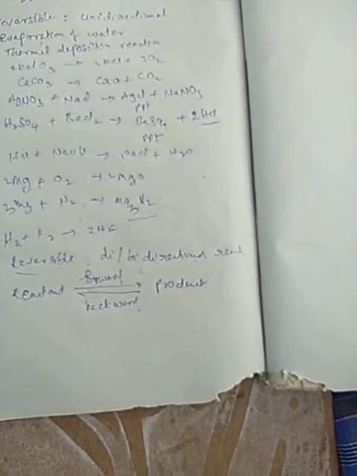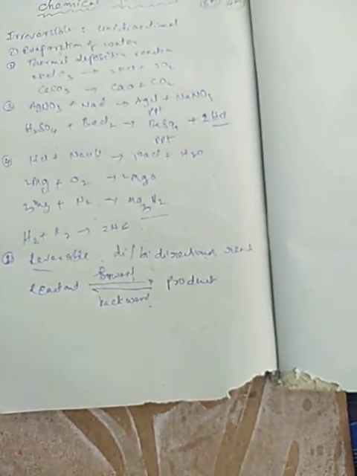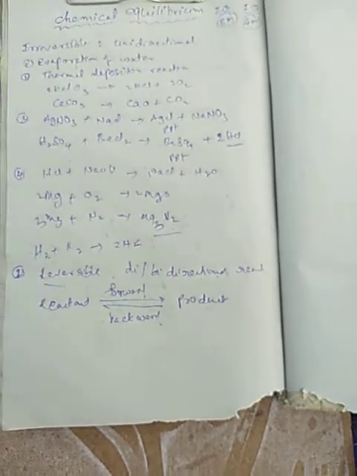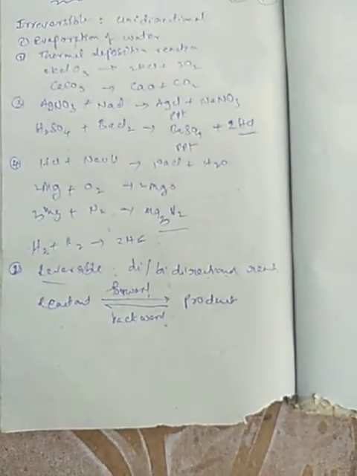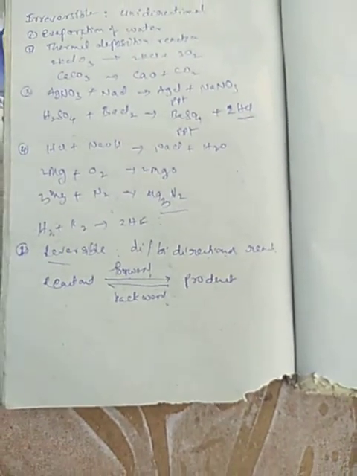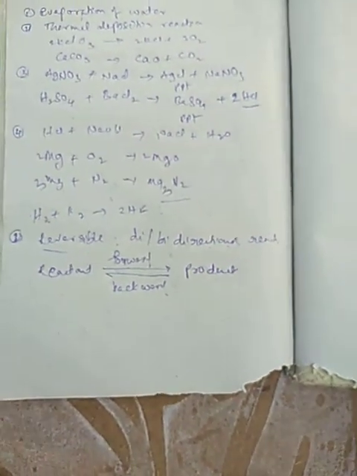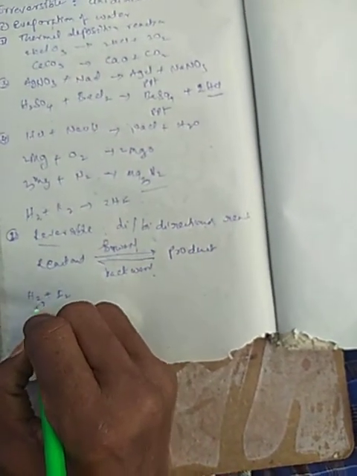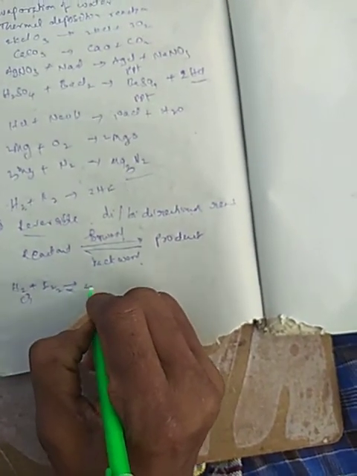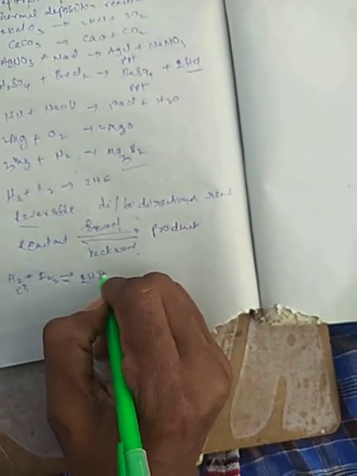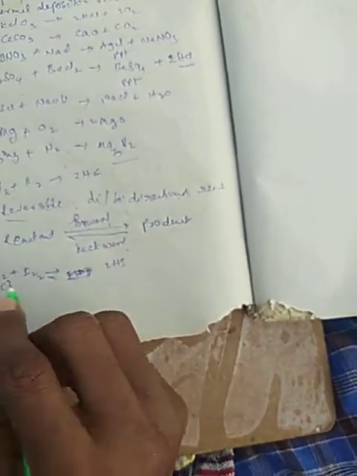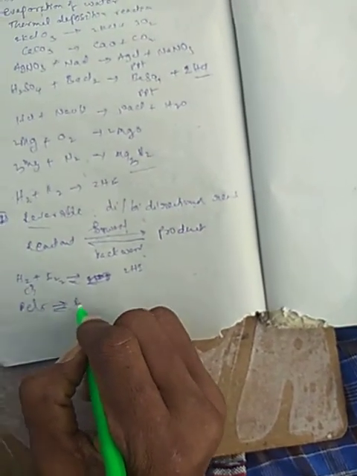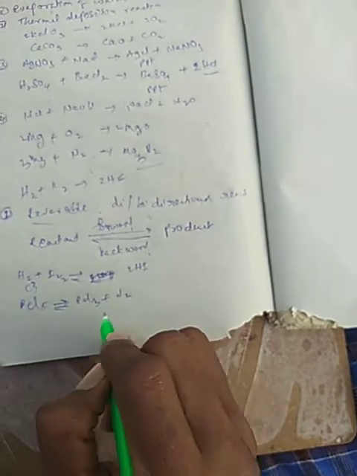Because of these reactions, they attain equilibrium: rate of forward direction is equal to rate of backward direction, nothing but equilibrium. In chemical reactions we call it chemical equilibrium. Now examples are H2 plus I2 gives rise to 2HI. Next one, PCl5 changes bidirectionally into PCl3 plus Cl2.